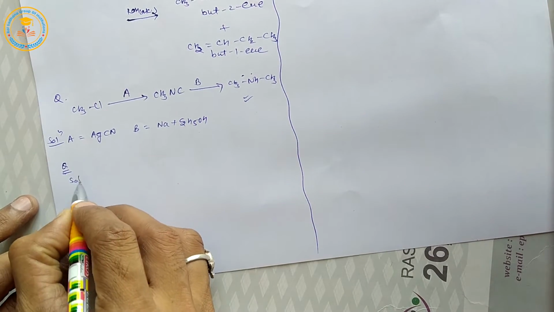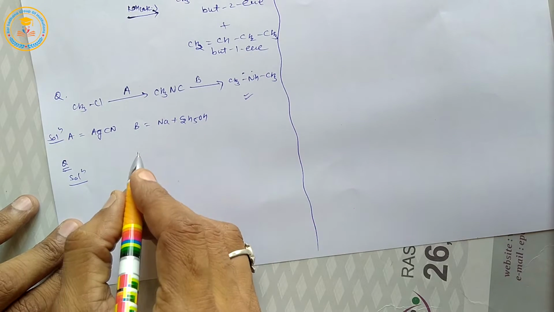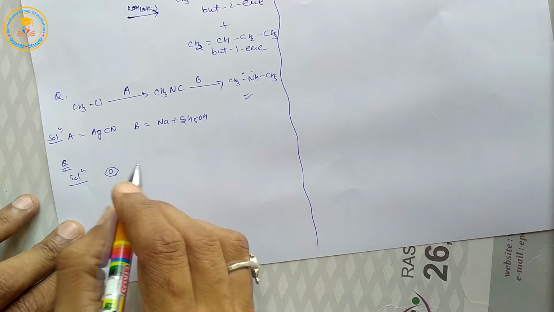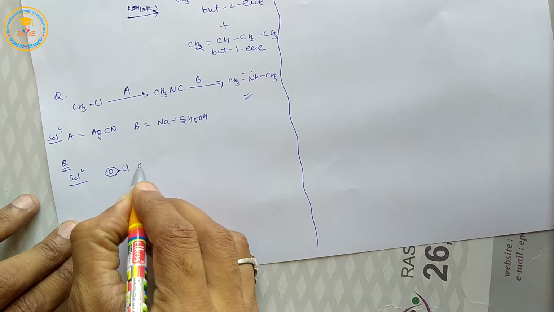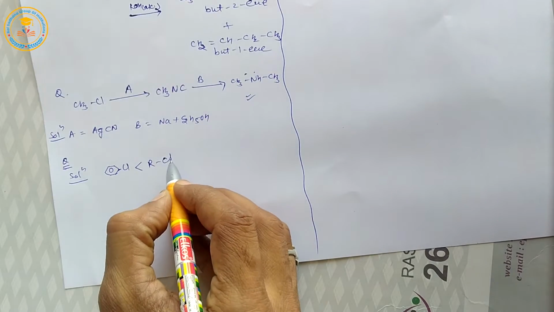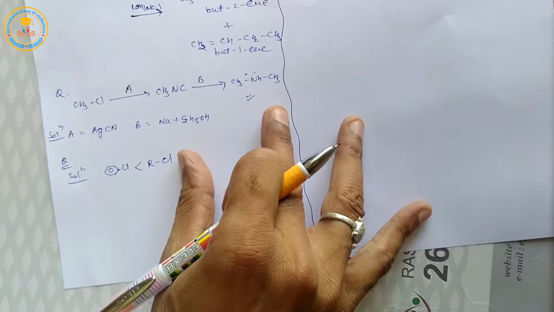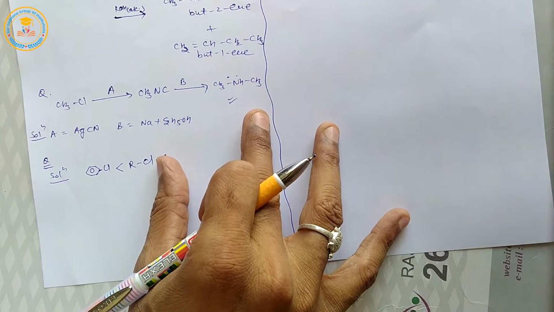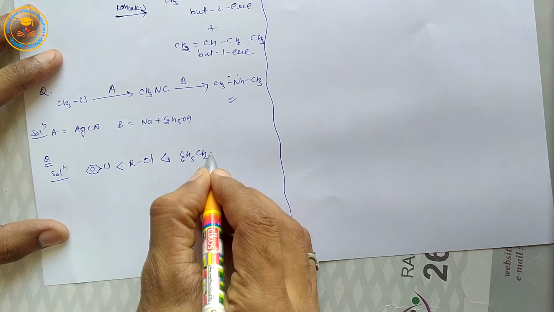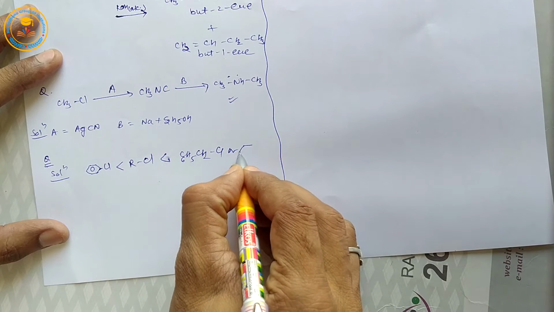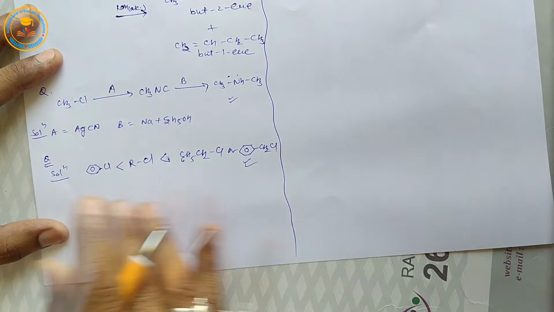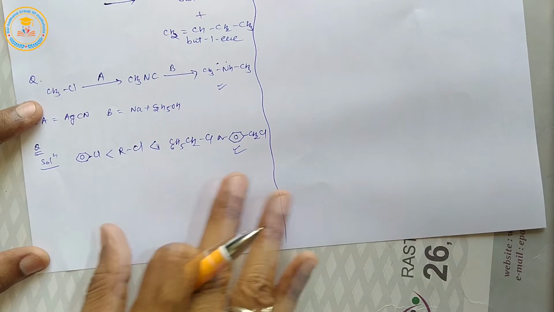So the solution will be, in increasing order: chlorobenzene, alkyl chloride and benzyl chloride. I hope your answer will be right.